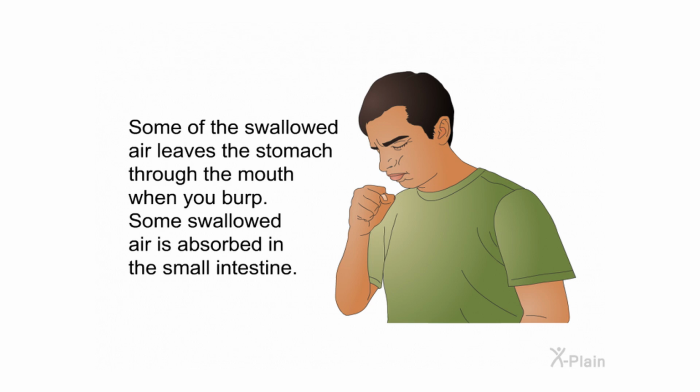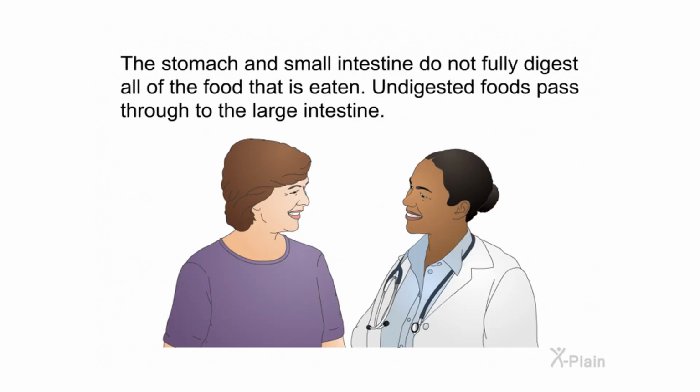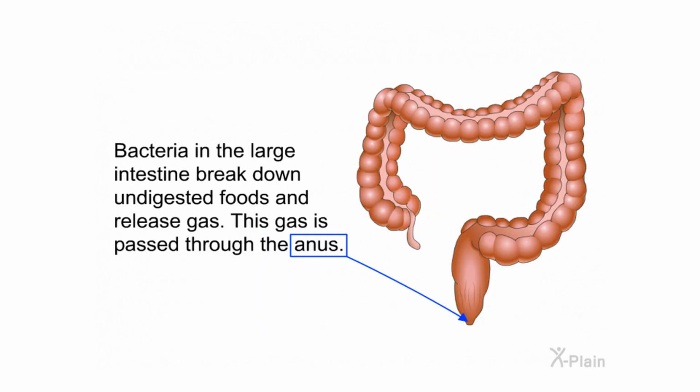Some of the swallowed air leaves the stomach through the mouth when you burp. Some swallowed air is absorbed in the small intestine. The stomach and small intestine do not fully digest all of the food that is eaten. Undigested foods pass through to the large intestine. Bacteria in the large intestine break down undigested foods and release gas. This gas is passed through the anus.